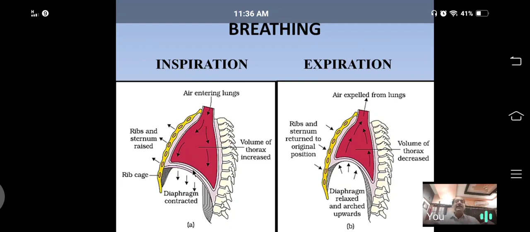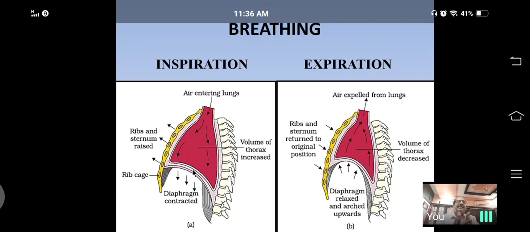The contracted muscles slowly come to their original position, means they relax. When the phrenic muscles relax, the diaphragm comes up and becomes dome shaped, and the external intercostal muscles relax, so the chest cavity size decreases and slowly compresses the lungs.